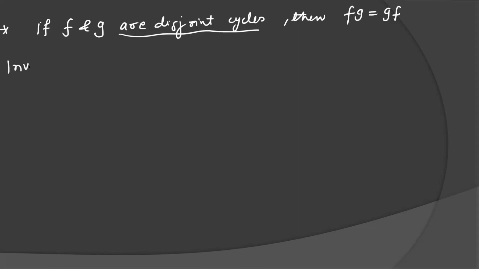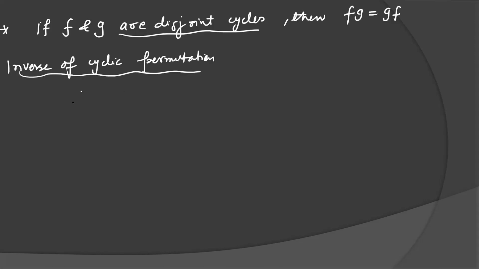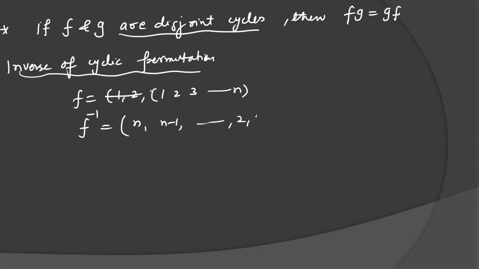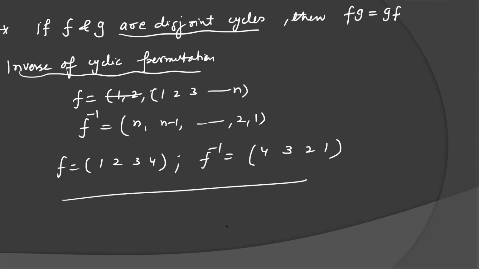How to find the inverse of cyclic permutations? The inverse of a general function I did not discuss here, but you can see it here. If you have a cycle F equal to (1, 2, 3, and so on up to n), and you want to find F inverse, that will be (n, n minus 1, and so on down to 1). What is the meaning here? If you have (1, 2, 3, 4), then F inverse will be (4, 3, 2, 1). This is a very important result. It will help you in proving group theory results.